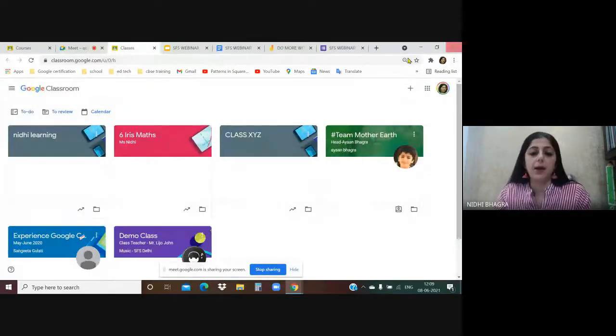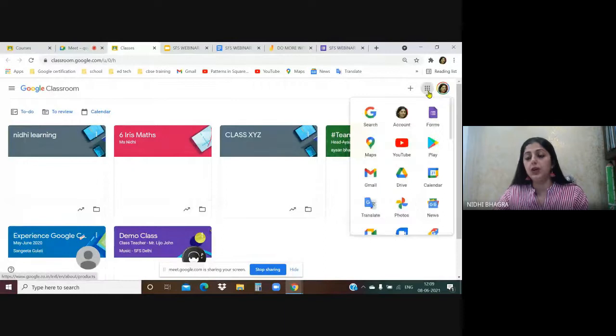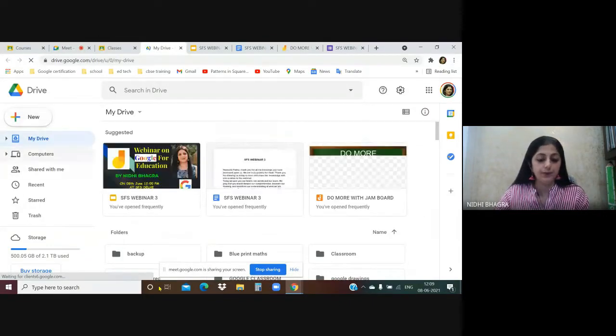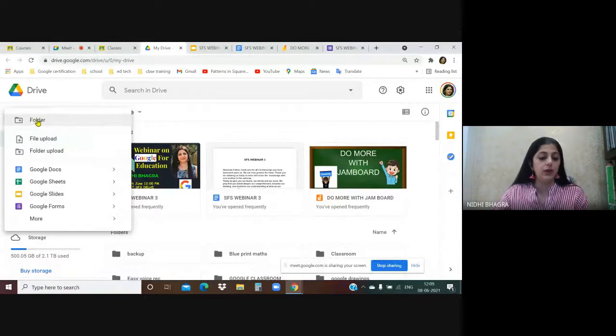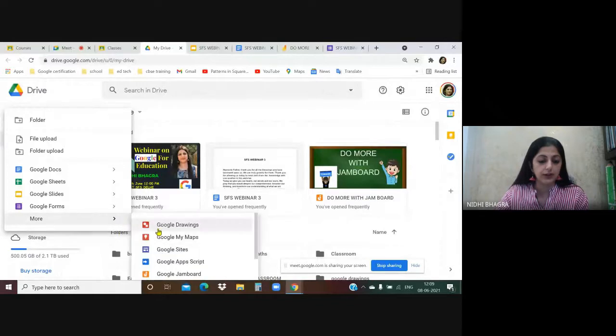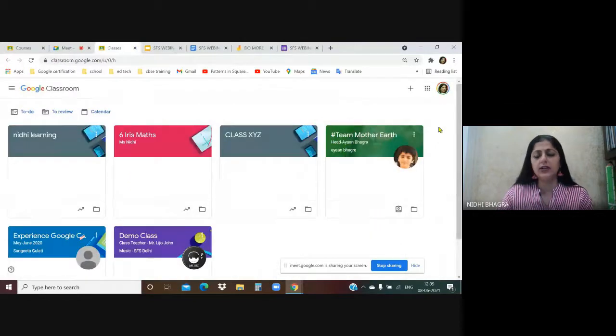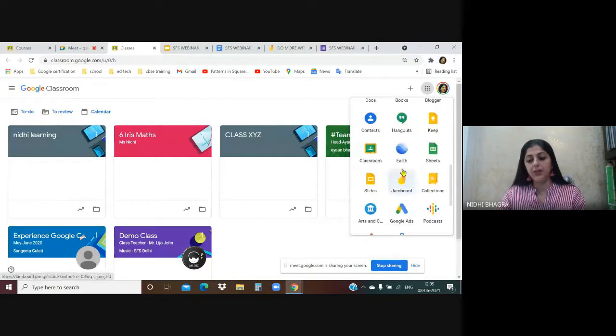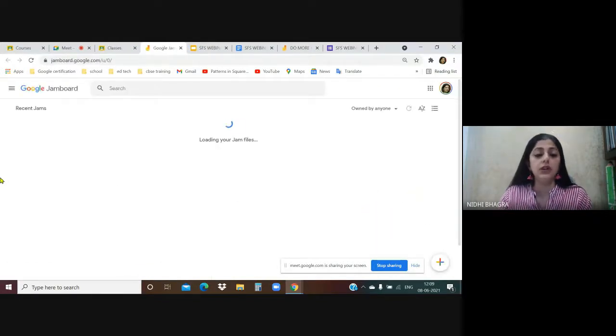So how to create the Jamboard and how to, first of all, start with the Jamboard activity. There are two options. First option, click on the Google App Grid, go to Drive, click on New, go to More, and here you will see an option of Jamboard. Here, Google Jamboard. The second option and the shortcut is go to Google App Grid. Directly from here, you can go to Google Jamboard.